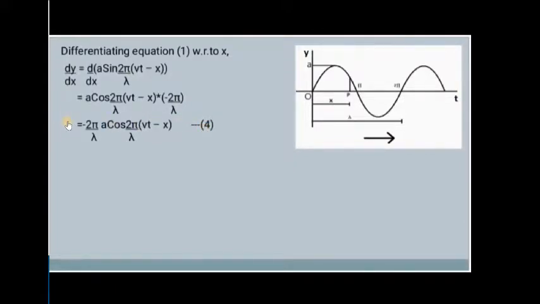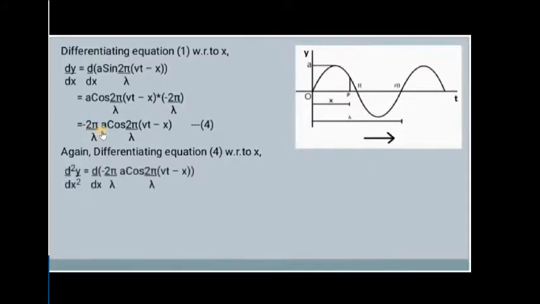Again, we need to differentiate this equation with respect to x. So we will get d square y by dx square equal to d by dx of minus 2 pi a by lambda into cos of 2 pi by lambda (vt minus x).